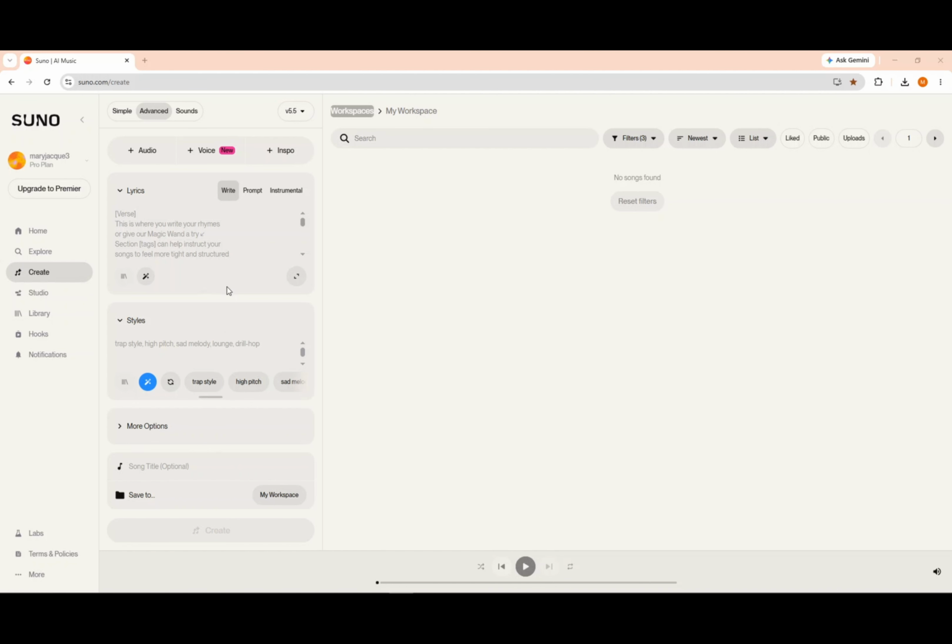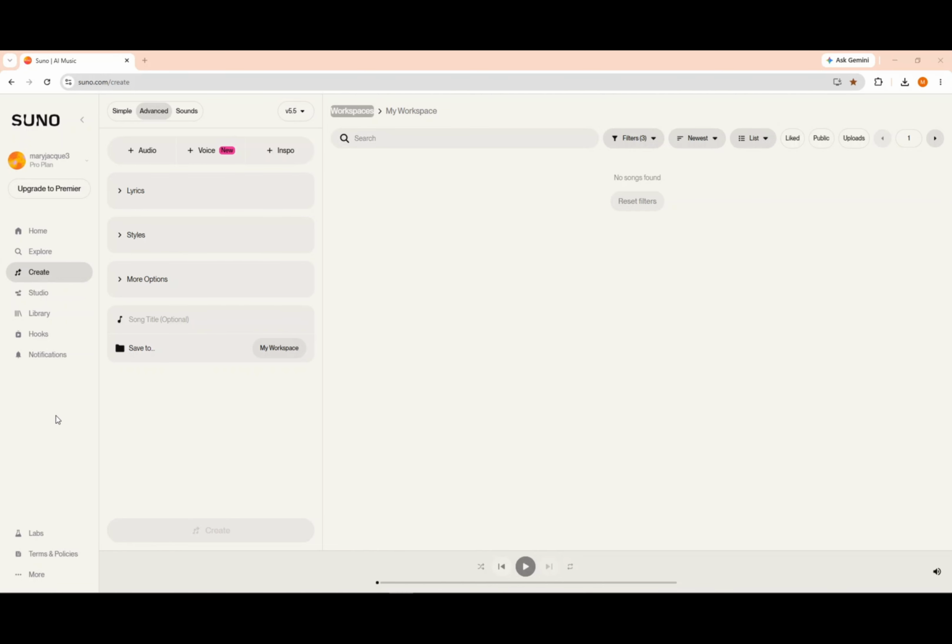This is SUNO's music creation panel, which we will be using in this video. Here we find the lyrics section where we enter the song's lyrics. There is also the style section where we define the musical styles we want our song to have. Next, we find an additional options section that allows us to give SUNO more instructions to refine the final result.